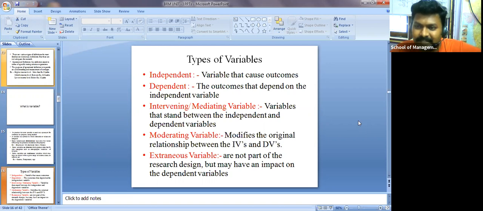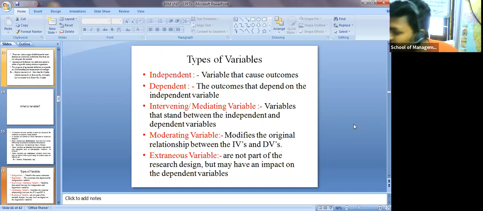Just take an example, Sunil sir himself, 24/7 will quarrel. Now maybe my parents or her parents may come in between. Now relatives will come in between. Here relatives are the moderating variable, modifying the original relationship between the independent and dependent variable. Rather than solving the problem, these relatives may create more problems.